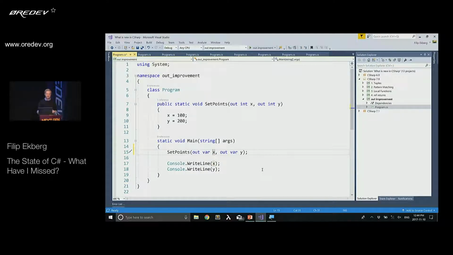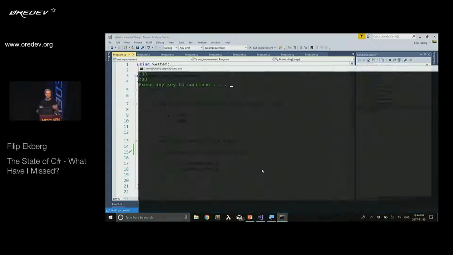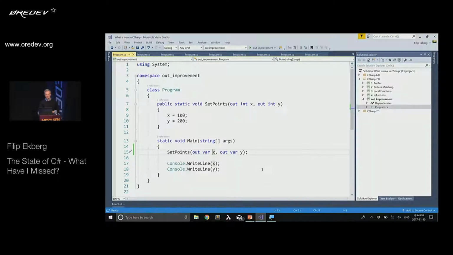So if I run this here, of course, it's going to say 100 and 200, because it introduces those two new local variables. So we, of course, have X available here, X and Y.